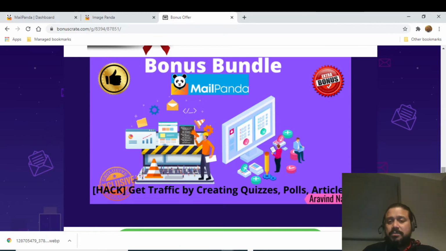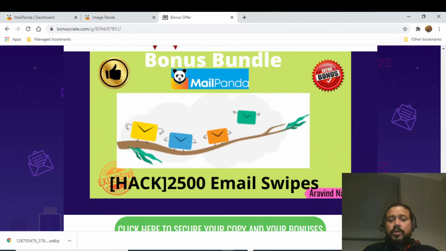So that's bonus number 5. The bonus number 6 is I'm going to give you 2,500 email swipes. It's not template. So as you know, email writing, as I told again, is a technique. You need to make sure whatever you write has to be correct. Otherwise, if there are certain words which are used, it goes and sits in spam.